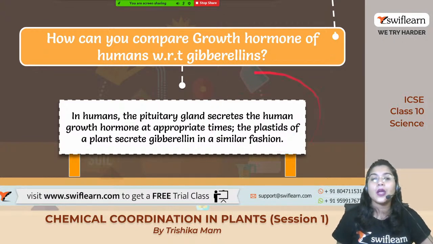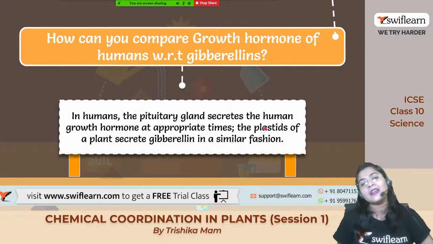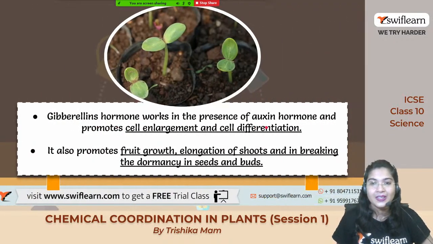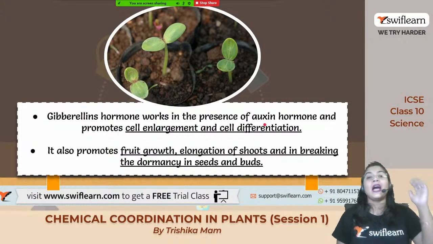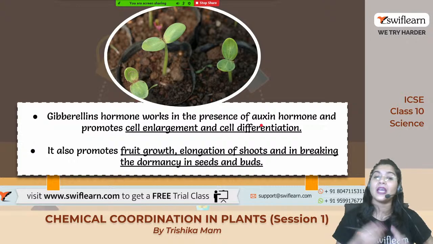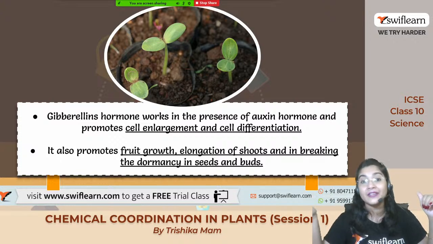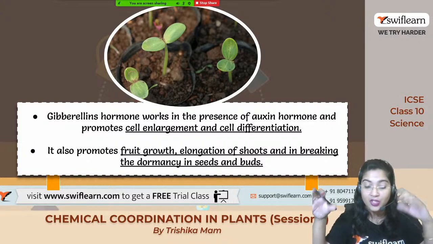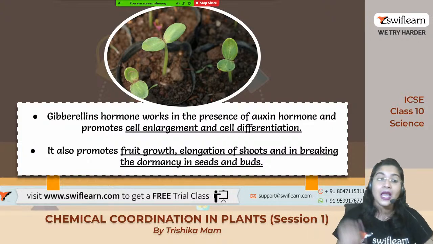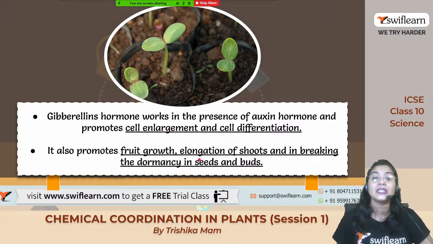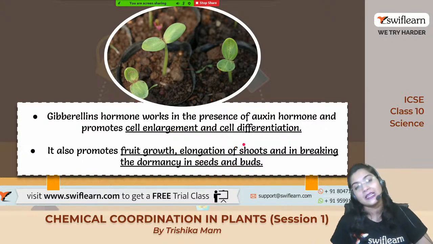Very nice. Now coming to the, yes, so plant body में गिबरेलिन भी चले जाते हैं जहां जहां growth possible है, and it helps in the growth of the plant also. Clear है ना? Okay. Other than the growth of the plant, it also helps along with the auxin in the cell enlargement, मतलब volume में ज़्यादा होगा. Cell differentiation मतलब कौन सी group of cells का क्या क्या specific function है after maturation, they will decide that one also, right? And also they will help in promoting the fruit growth, elongation of the shoot, and in breaking the dormancy in the seeds and the buds, right?